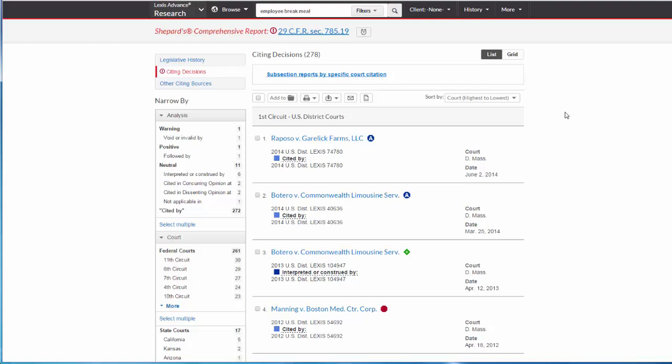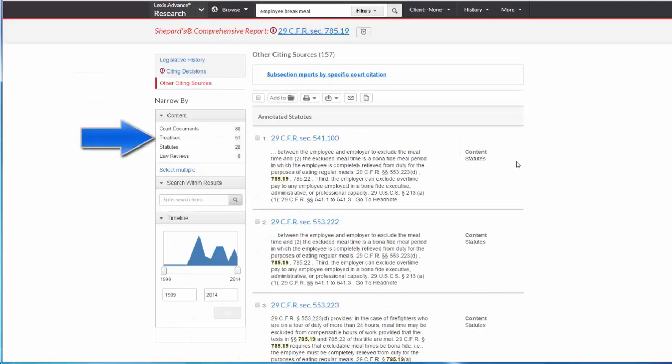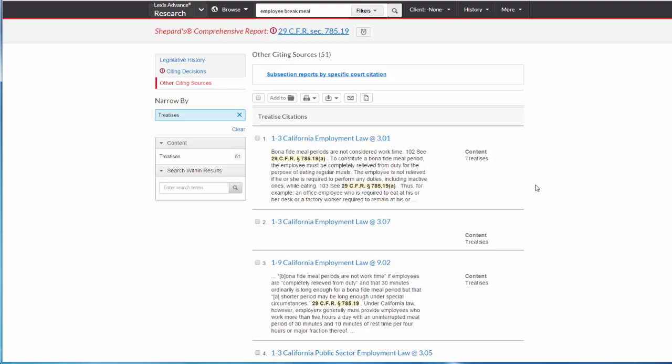To find other sources, like treatises, use the link on the left for Other Citing Sources. Then limit your results by clicking on Treatises. Now you have a list of secondary sources that cite this regulation. Click on the citation at the top of the page to go back to the original regulation.